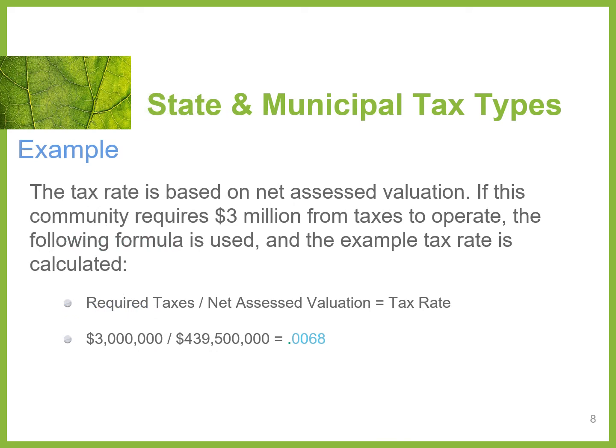We know we need $3 million to operate our community of Johnsonville, right? The following formula will help us get a tax rate, and we'll move forward with that tax rate. We need $3 million. That's the required taxes we need to collect. Our net assessed valuation for our properties is $439.5 million. We're going to divide 3 million by 439 million, so we get a tax rate of 0.0068.